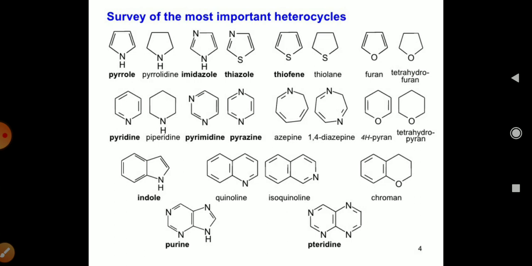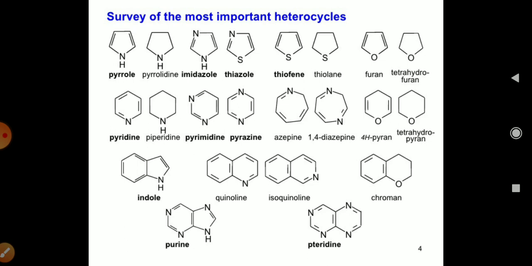Next is imidazole, where the double bonds and 2 heteroatoms are present. Thiazole has 2 heteroatoms, S and N. Thiophene has 1 heteroatom, S. Thiolane has 1 heteroatom with no double bond. Furan has an oxygen heteroatom, and tetrahydrofuran has an oxygen heteroatom and no double bond. So these are the 5-member heterocyclic compounds.